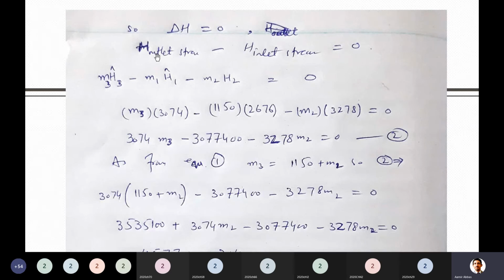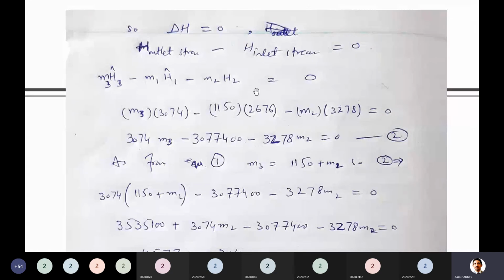There is a 1. For this one I will write H3 minus H1 minus H2, but that being H we don't have here. What we have is specific enthalpies, at least you know that. So you can write the formula in the modified form: mass flow rate or mass multiplied by specific enthalpy, that's enthalpy divided by mass. So minus this. We also covered in last lectures the energy balance on open system.